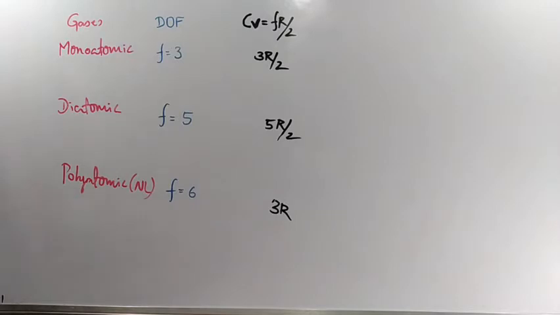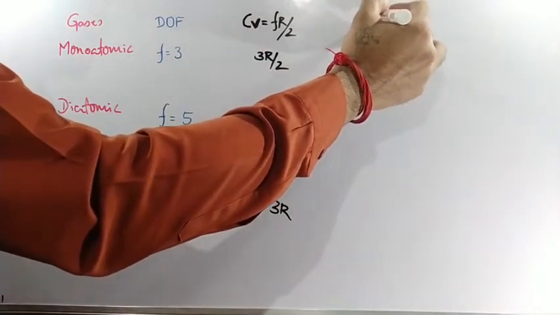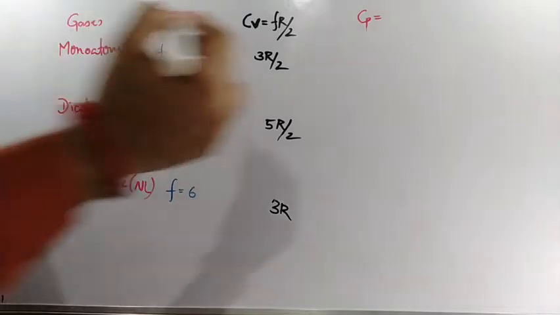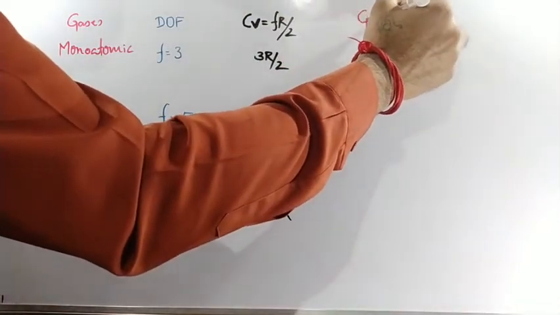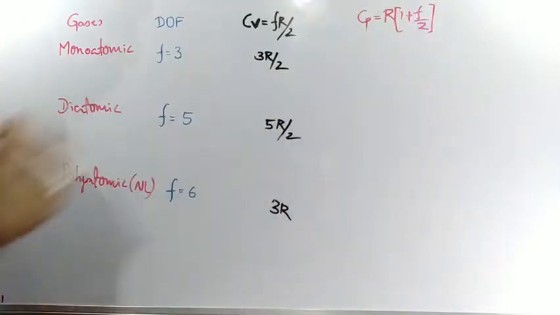Next, Cp value again. Cp is nothing but what? What is the formula for Cp? What we had calculated: R inside the bracket, 1 plus F divided by 2.